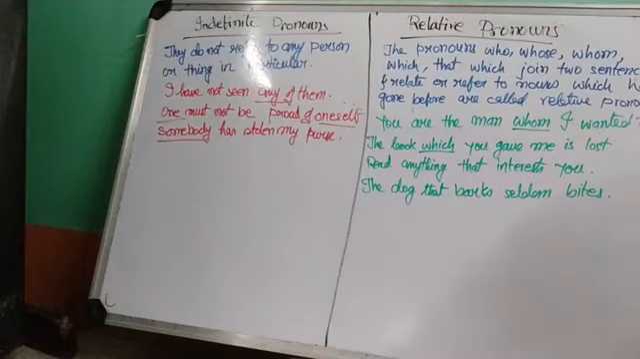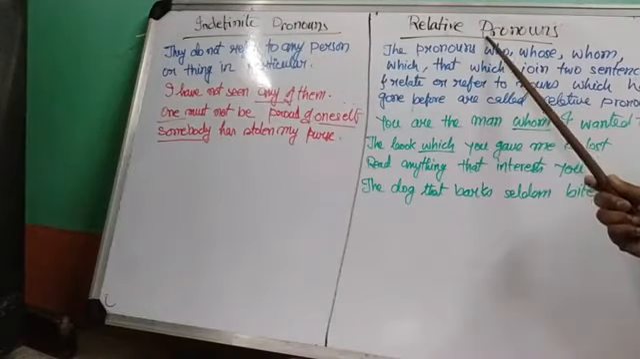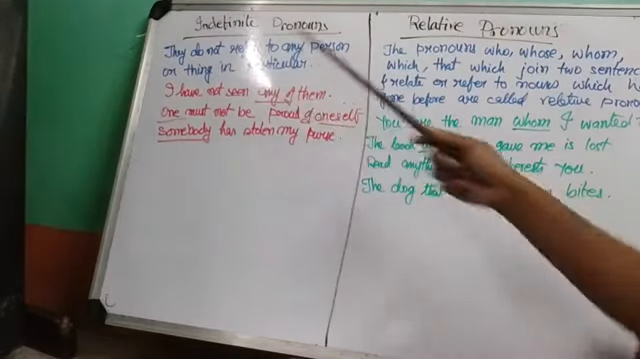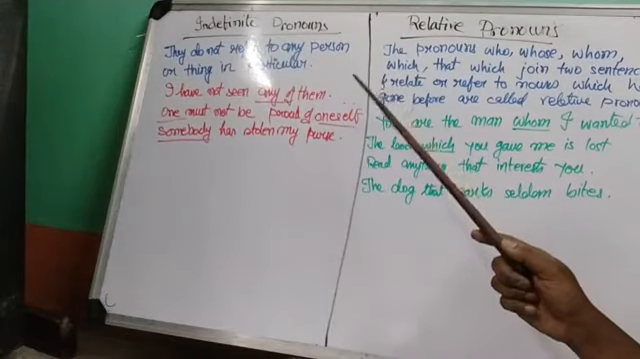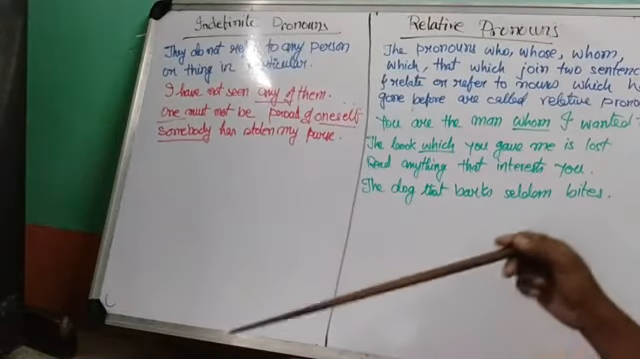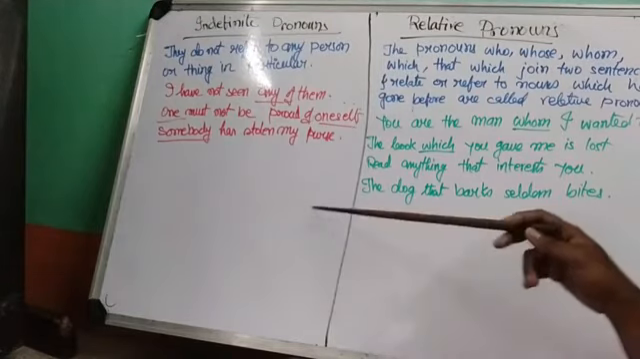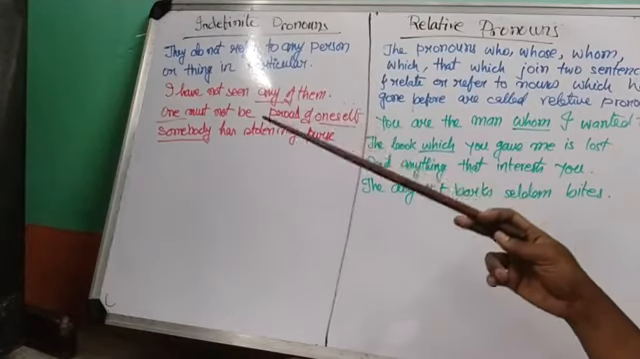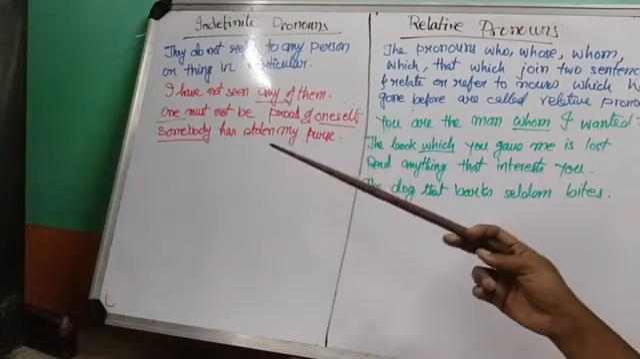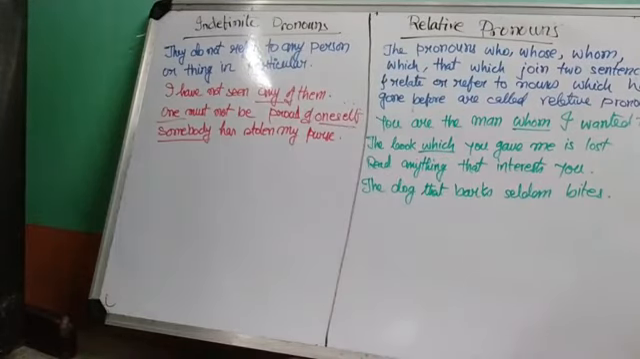Now these are the two last categories of pronoun: indefinite pronoun and relative pronoun. Now what are indefinite pronouns? They do not refer to any person or thing in particular, when you do not know about which particular person the sentence has been spoken. I have not seen any of them. One must not be proud of oneself. Somebody has stolen my purse. Words like somebody, nobody, no one, someone, everyone, all, these are all indefinite pronouns. That is, these are the pronouns which do not refer to any person or anything in particular.